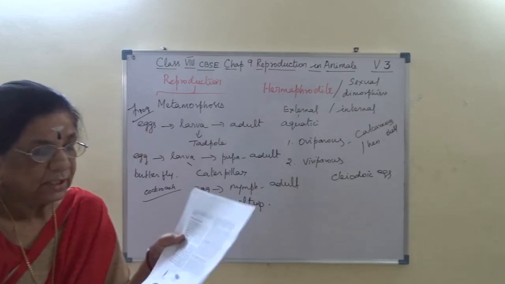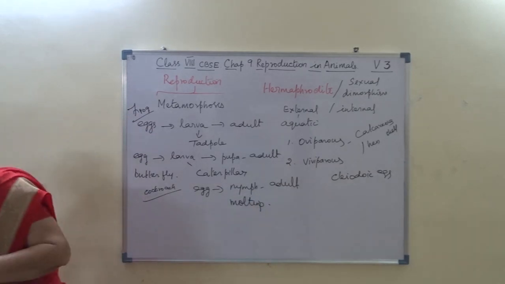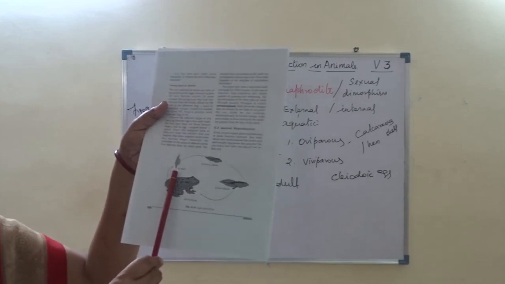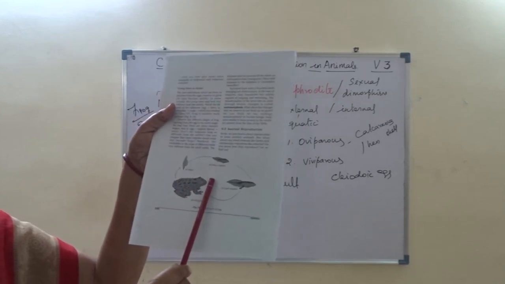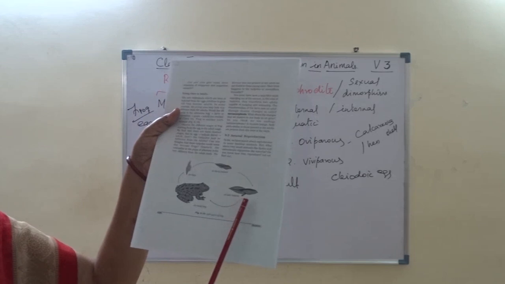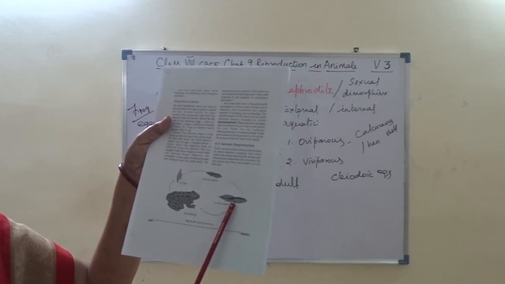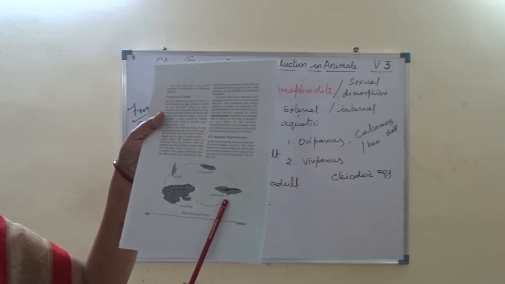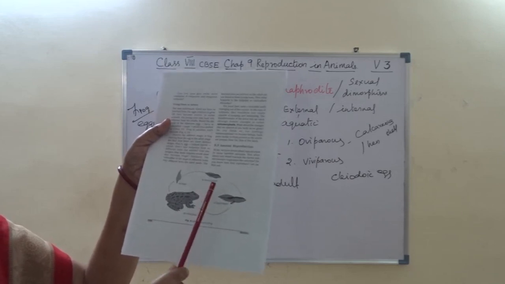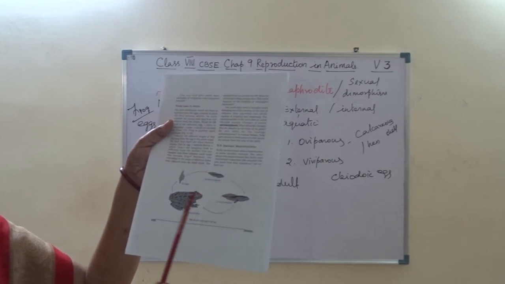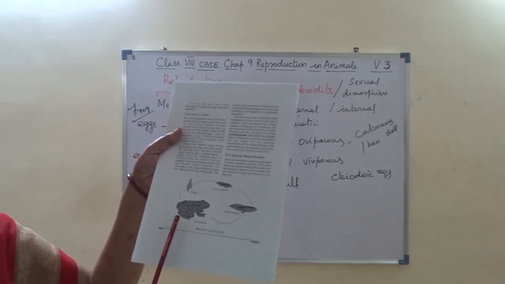Now see here, this is for frog. Life cycle of frog: egg, early tadpole. This is late tadpole. Here is formation of tail. Here is appearance of foreleg. So this is young early tadpole. This is late tadpole, and then growing into adult.